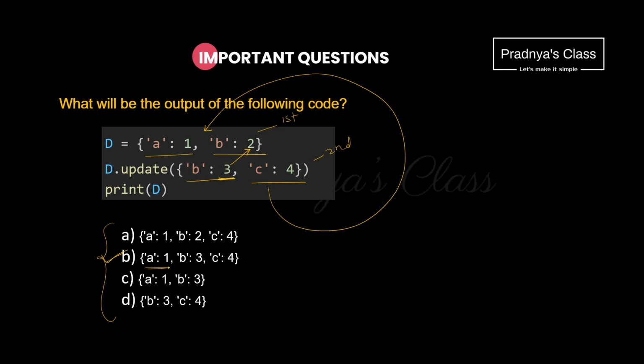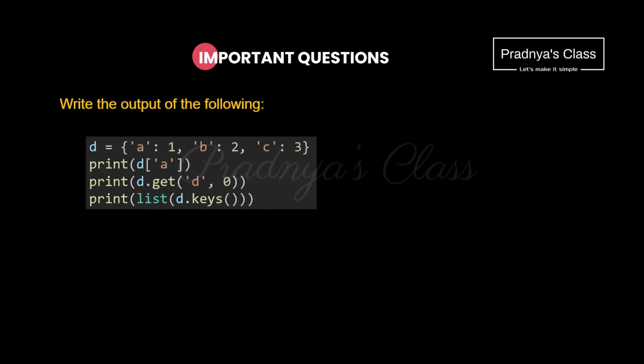This is the first element A1. For the second element, 3 got overwritten on 2 and here is the third element, C is 4. Hope you understood this explanation. Let's move ahead to the next question. In this also we need to find out the output of the following. Alright, let's work out together.